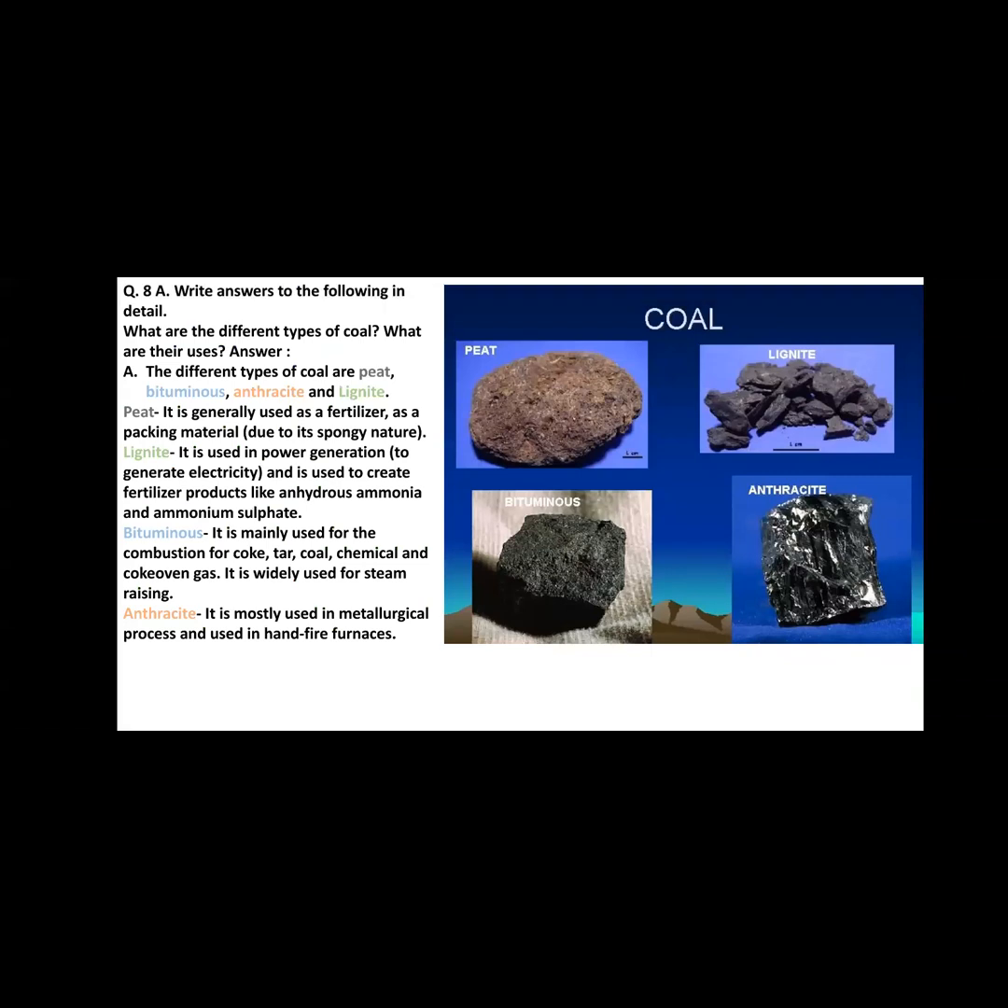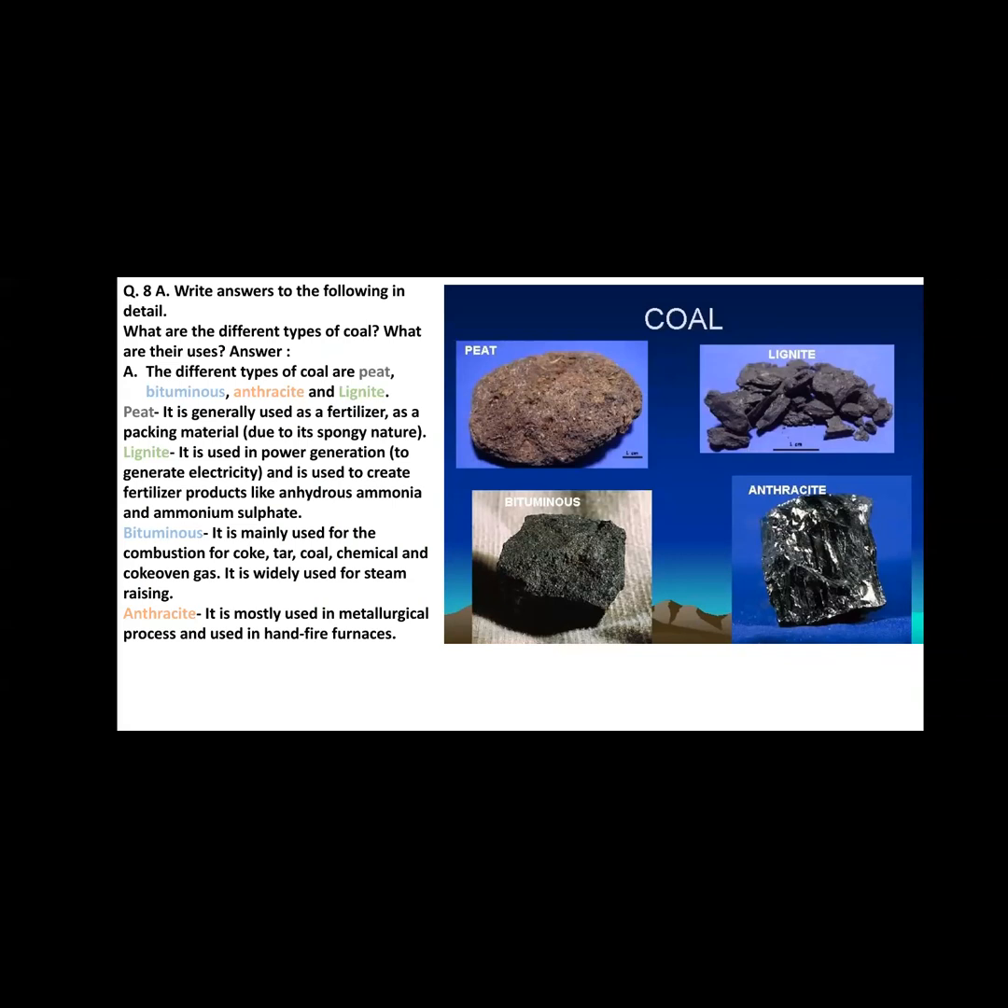The different types of coal are peat, bituminous, anthracite, and lignite. These four types of coal are present in the earth's crust, namely peat, bituminous, anthracite, and lignite.